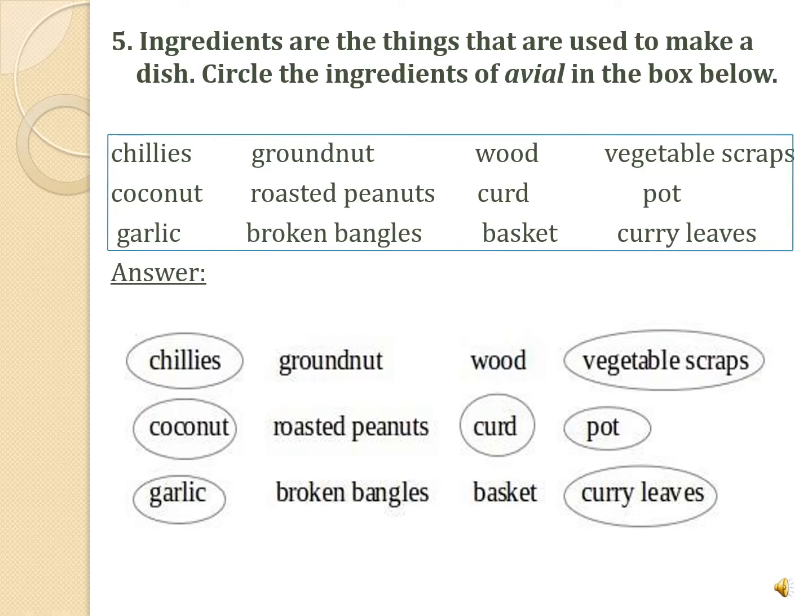So let us again revise. He used chilies, vegetable scrap, coconut, curd, pot, garlic and curry leaves. Yes. Now all the students note down these exercises in your CWs. So here we finish with Wonderful Waste.